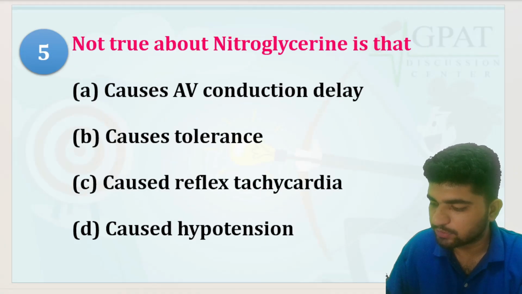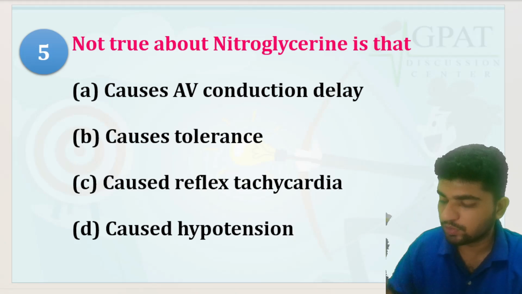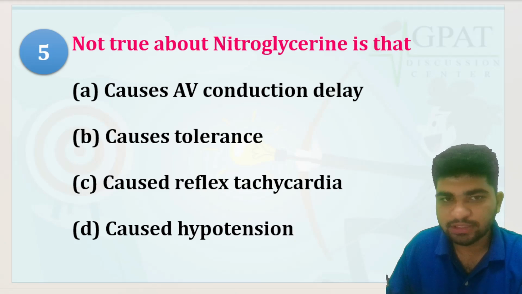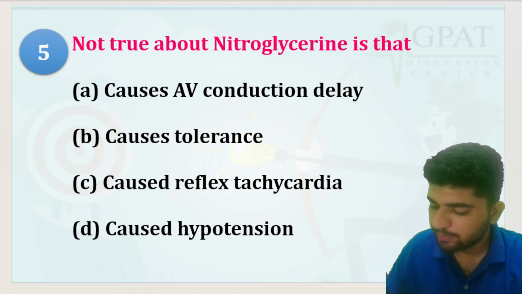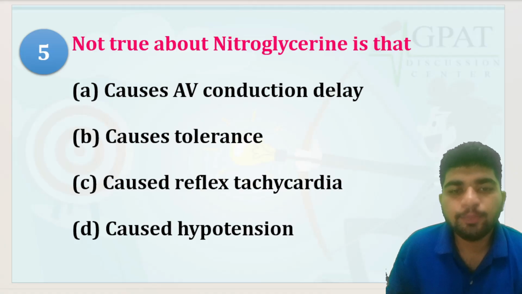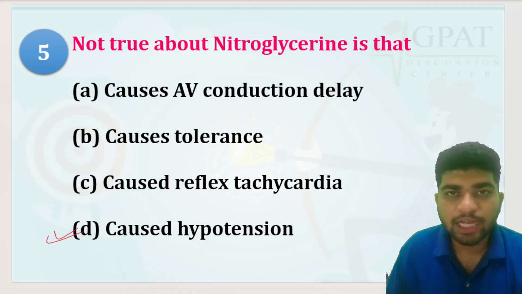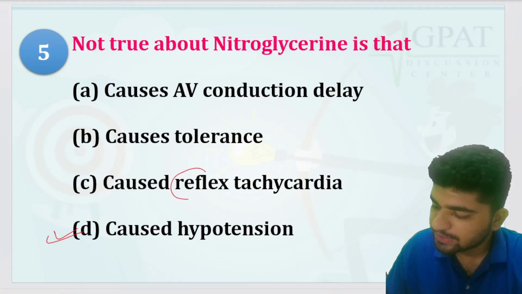Next question. Which is not true about nitroglycerin? Causes AV conduction delay, causes tolerance, causes reflex tachycardia, causes hypotension. See, this one is right. It is going to cause hypotension because of the vasodilation. They also cause the reflex tachycardia.